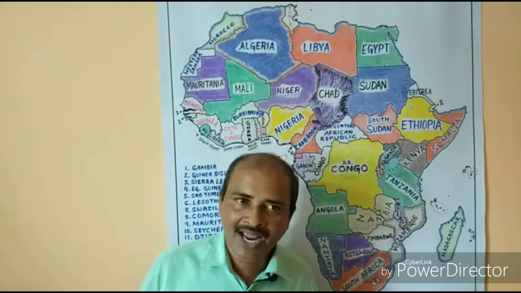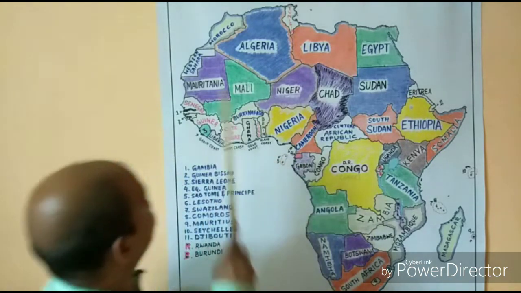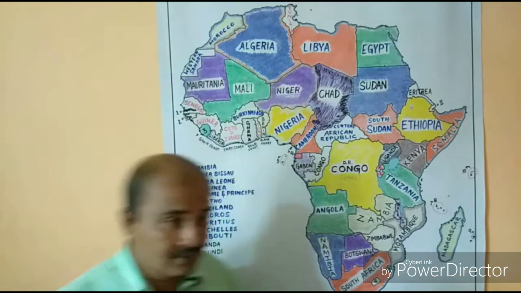In other words, they are free and independent countries. Now if you see Reunion Island, Mayotte Island, Saint Helena and Western Sahara, these are till today not sovereign, or some are overseas territories held by some foreign countries.